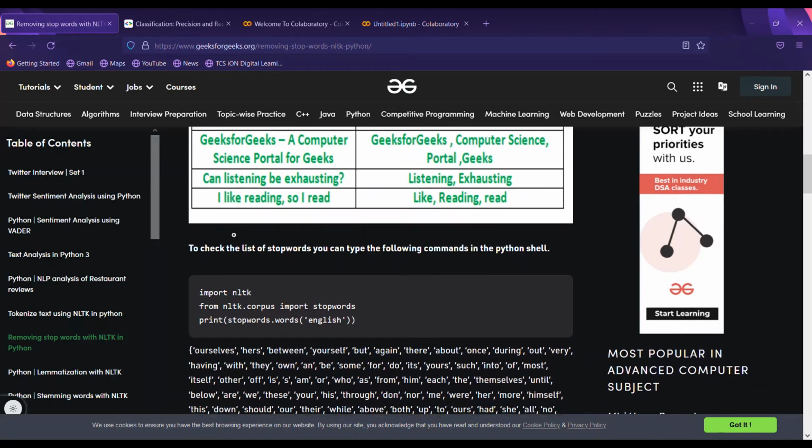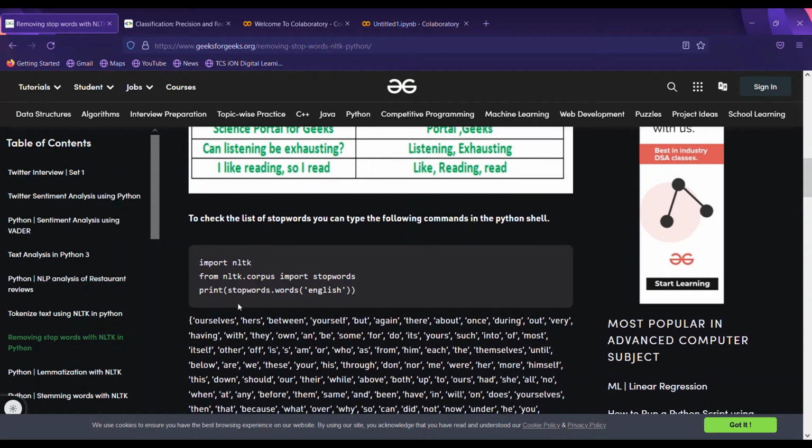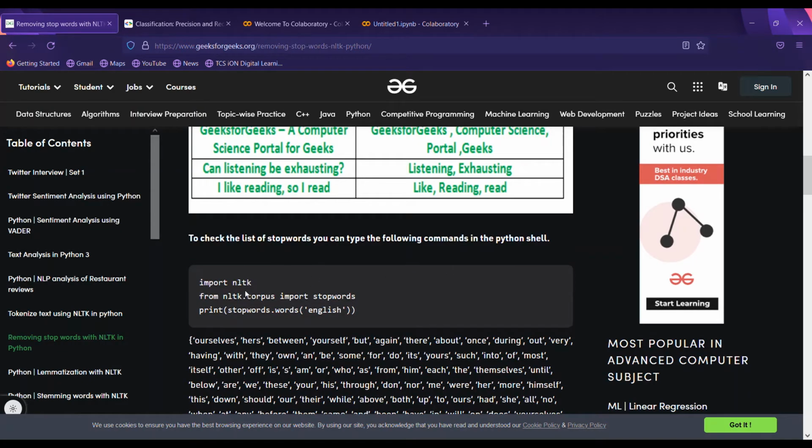Then to check the list of stop words, you can type the following commands in the Python shell. We use the command: import nltk, from nltk.corpus import stopwords, and print stopwords.words('english'), which lists the English words removed from our sentences.